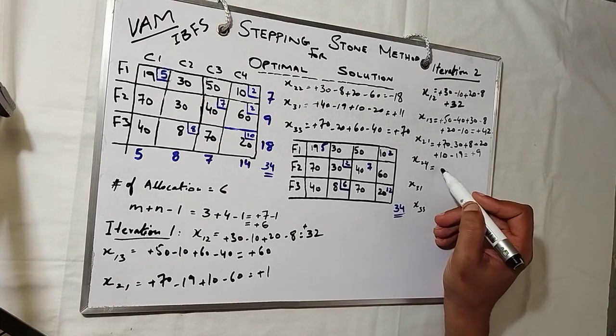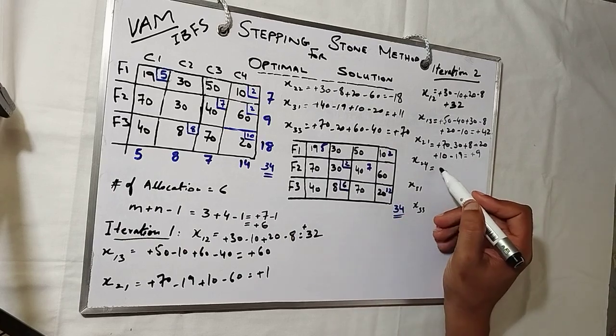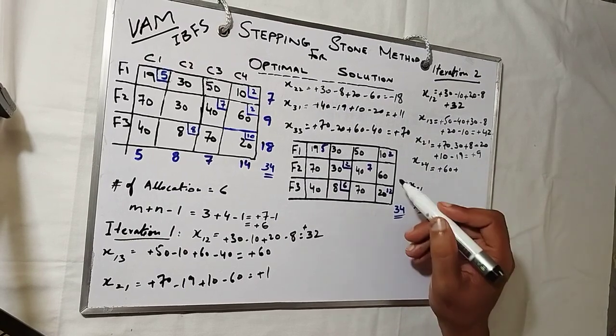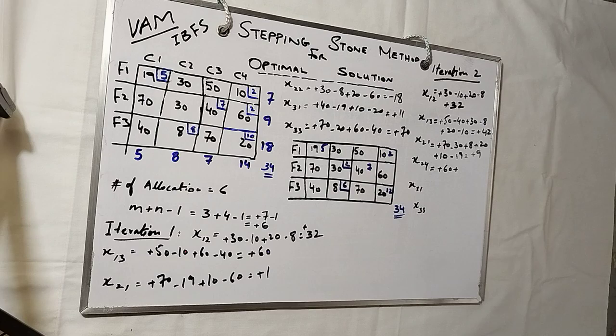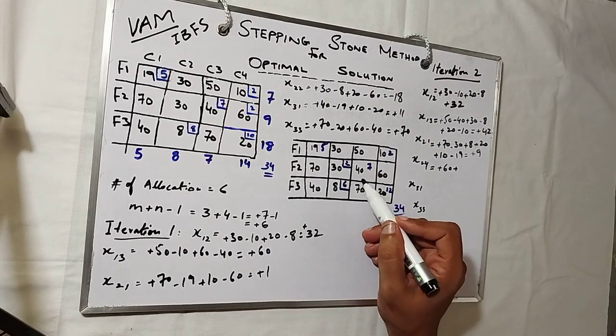Okay, let's move ahead to the x24, that is 60. 24 is second row, fourth column. So starting with the plus 60, where is the shortest loop? We don't have to consider this one.